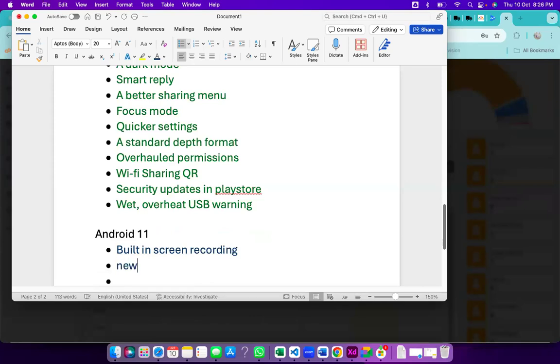Next is the new conversation tab. Let us say I have created a WhatsApp group for our batch, and I want that conversation in a separate tab. I can create a shortcut for that conversation, or for one client or one of my friends I'm chatting with regularly. You can create a shortcut for this.